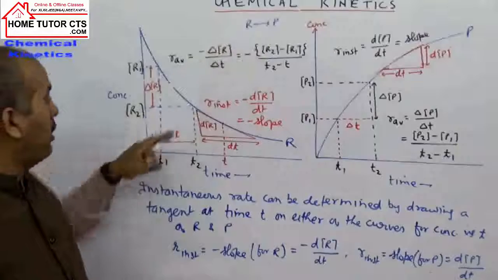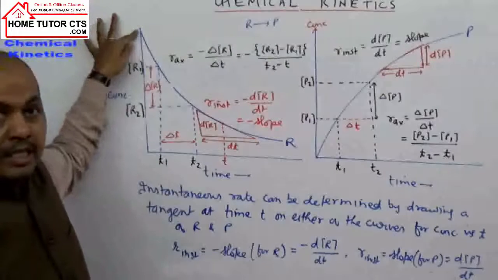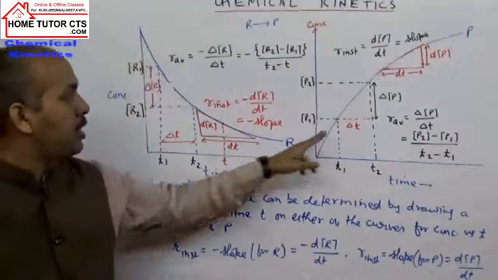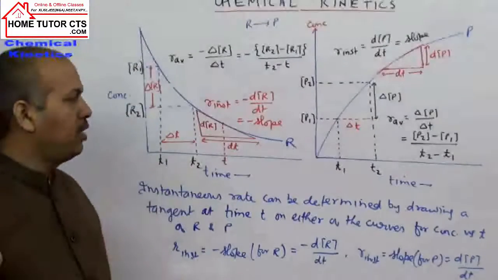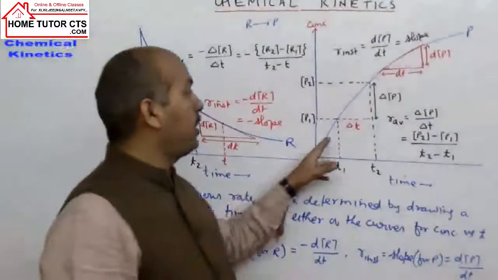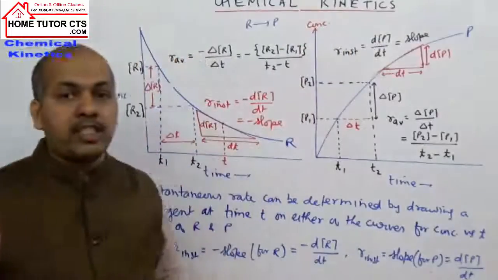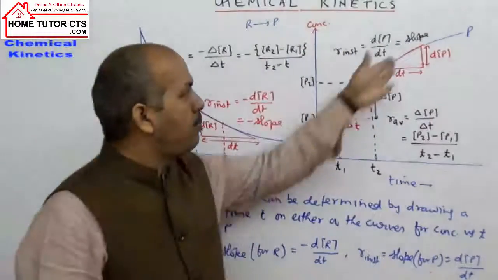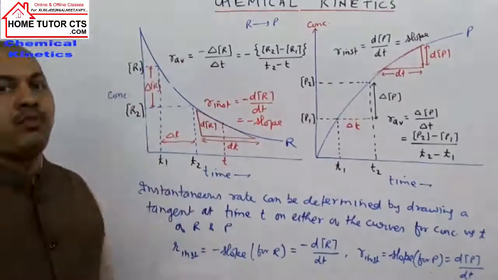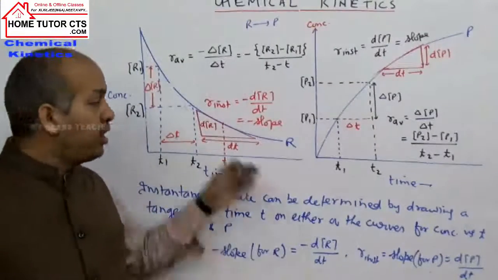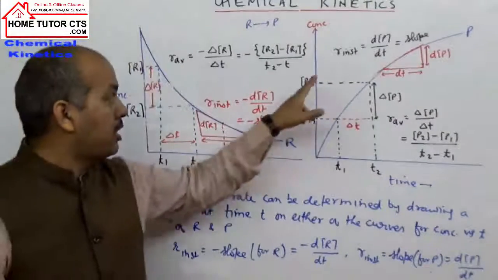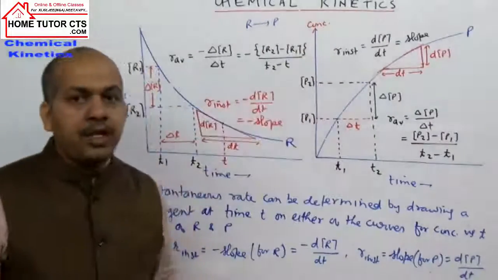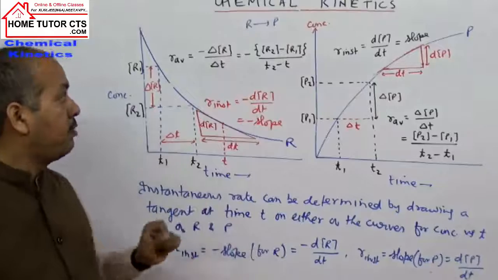When the reaction takes place, initially the reactant has the highest concentration. As the reaction proceeds, the reactant is consumed, so its concentration keeps on decreasing, while the concentration of product keeps on increasing. Before the reaction takes place, the product is zero, and as time passes, the concentration of product keeps on increasing. Using the concentration-time graph for reactant or product, we can explain both kinds of rates.